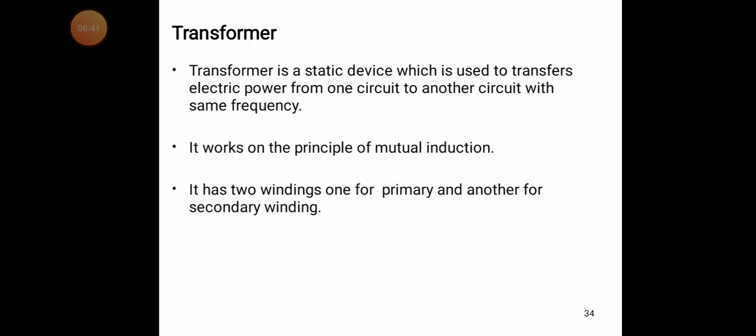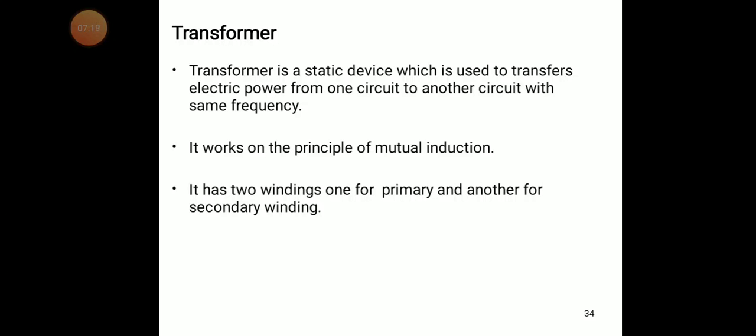It is a static device which is used to transfer electrical power from one circuit to another circuit without changing the frequency, or you can also say with the same frequency, without having any physical contact between the circuits. Without having contact, we can transfer the electrical power. That is the beauty of the transformer.